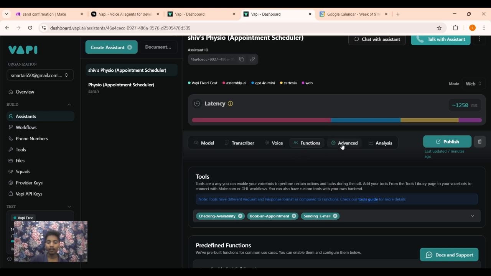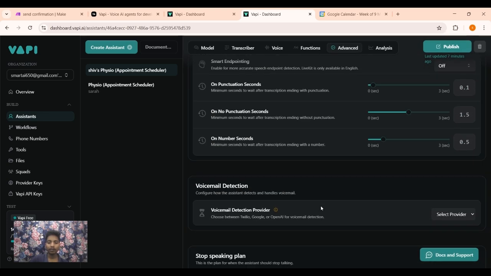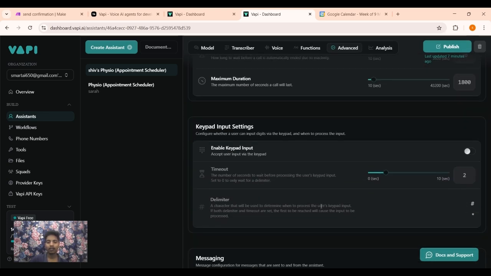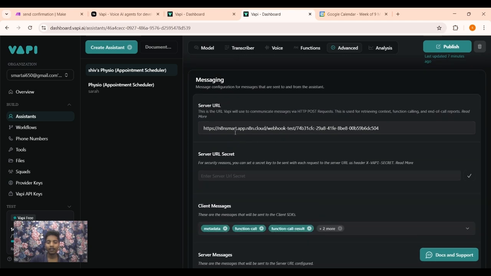And at advanced, simply paste here your server URL. If you don't paste it, it doesn't matter.